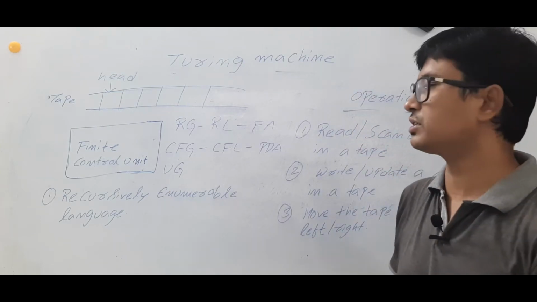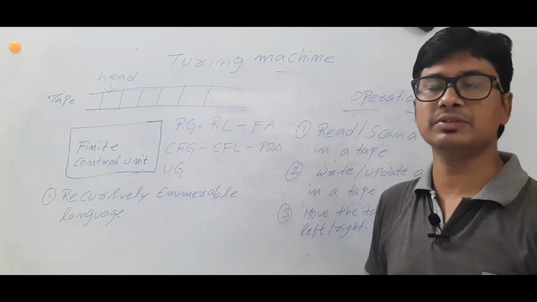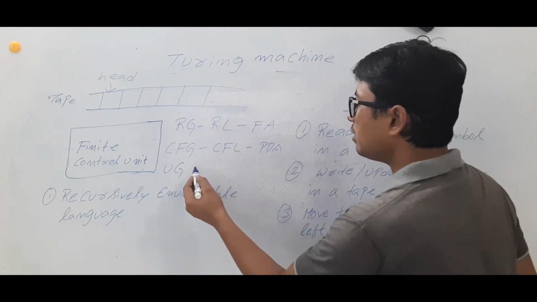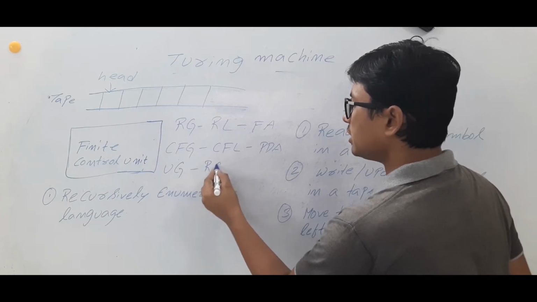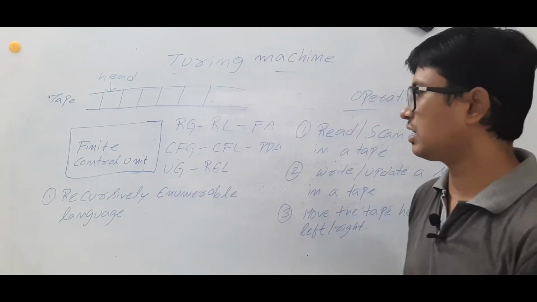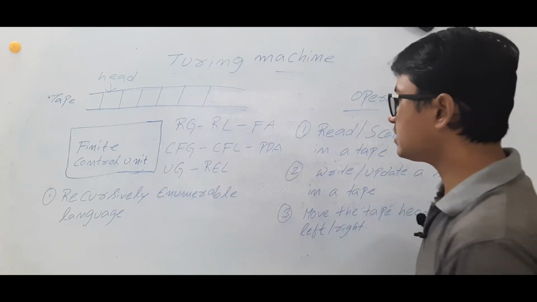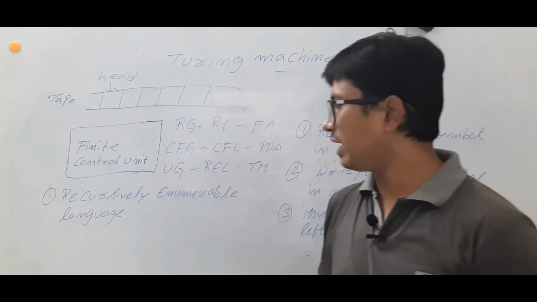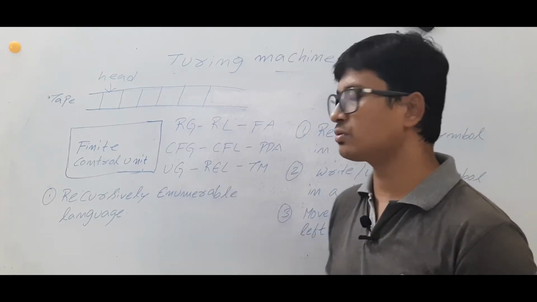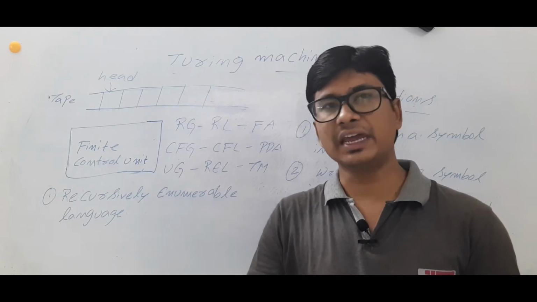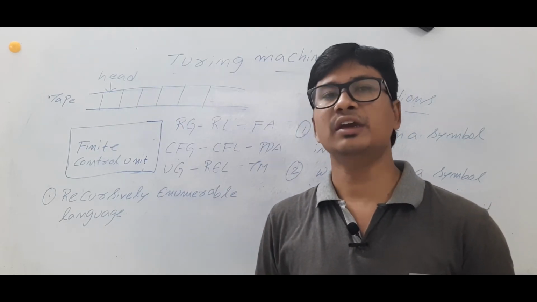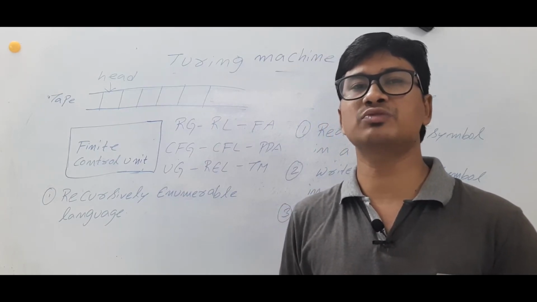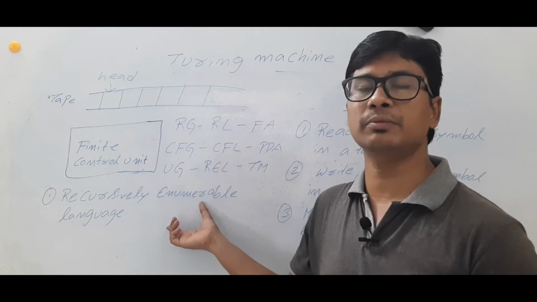Already we have discussed what is an unrestricted grammar, which comes in the category called type 0 grammar in the Chomsky classification. And we will study about recursively enumerable language. Is it clear? Recursively enumerable language. And then we will discuss about the Turing machines, because when can I call it a recursively enumerable language? For any language L, if we can construct a Turing machine for it, then such language we will call a recursively enumerable language.